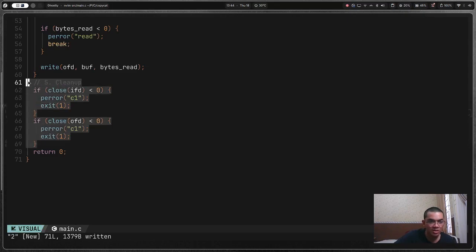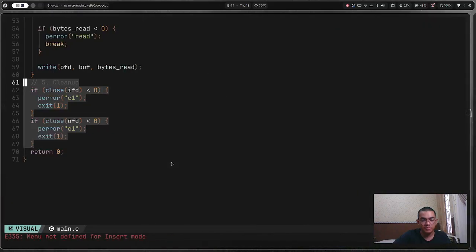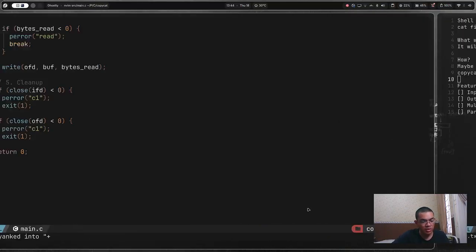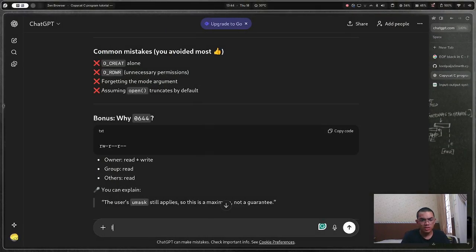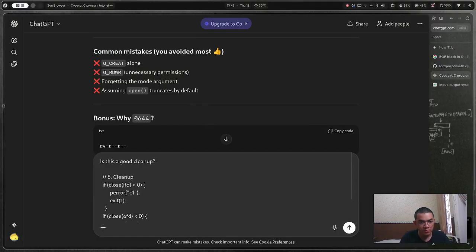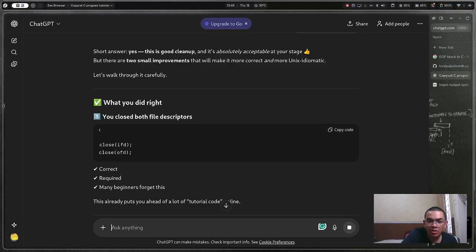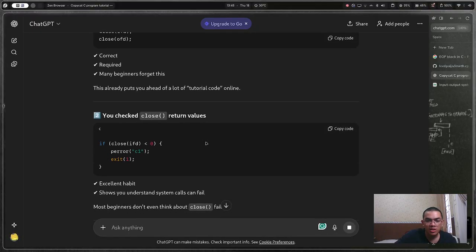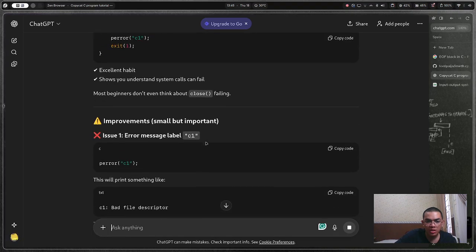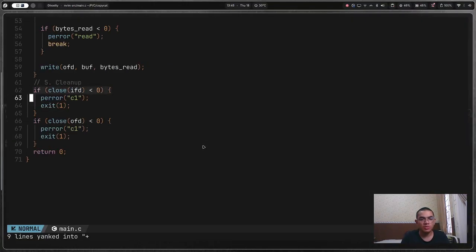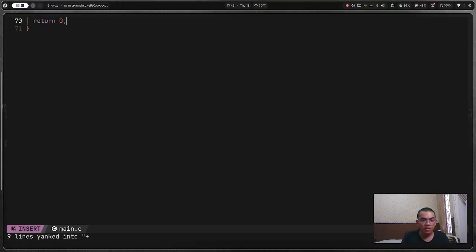Is this a good cleanup? Just ask ChatGPT. Copy. Is this a good cleanup? Yes, this is a good cleanup, and probably fine at your stage. But you did right: close IFD, correct. You check close's return values. Error message labeling: bad file descriptor. Close input, close output. Okay. Thank you, ChatGPT. Oh, I didn't do that, did I?